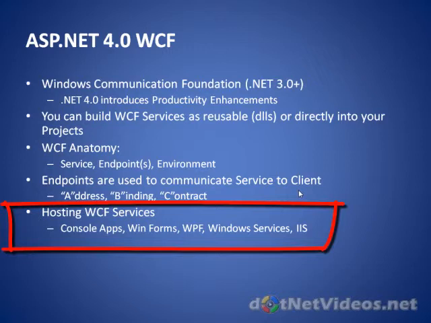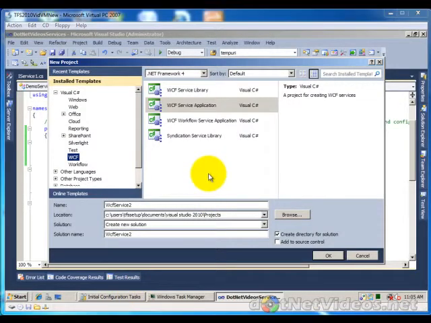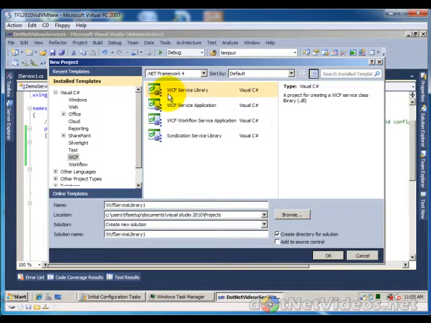So hosting WCF services, once again, lots of options here. We can host these in everything from console apps. It doesn't have to just be IIS. We can host these right out of Windows services, something called Windows Activation Service, WPF applications, etc. So the theme initially as you dive into WCF is to understand it's a framework with lots of flexibility, lots of options, and it's meant to have a lot of configuration options for you as you